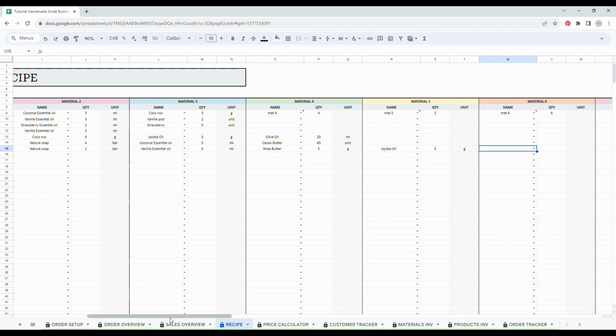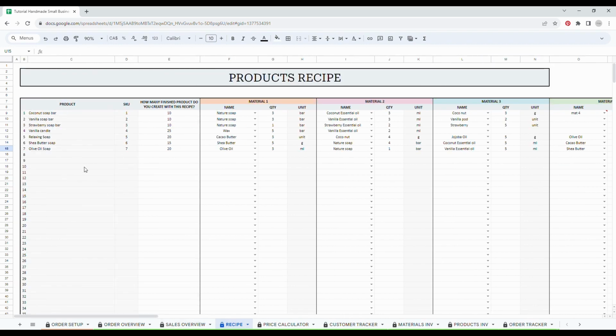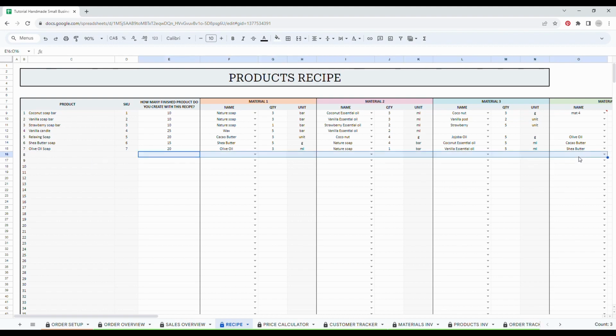So don't forget that every time you create a new product, you will also have to create the recipe. This way our spreadsheet will be able to properly calculate the inventory that you will have to buy to restock and never be out of stock, basically.